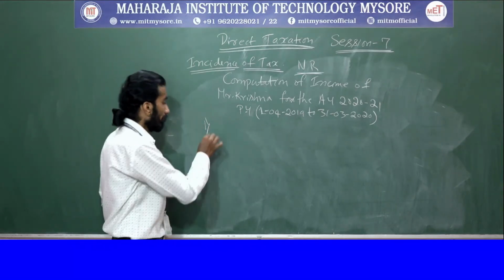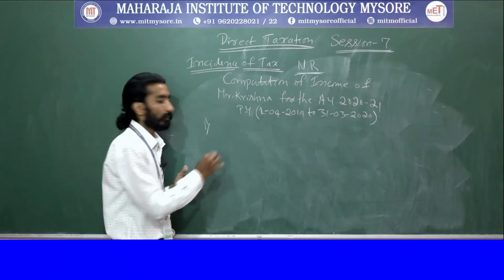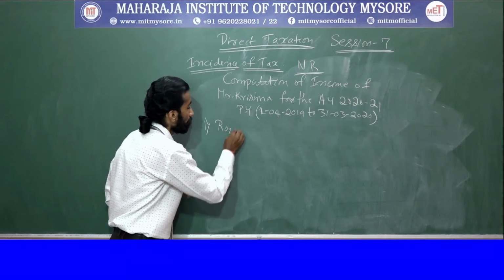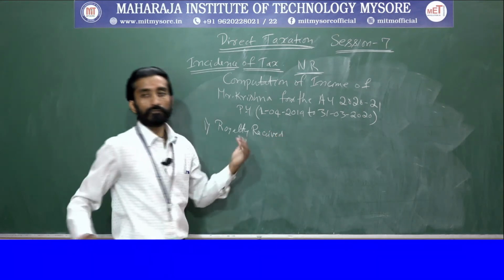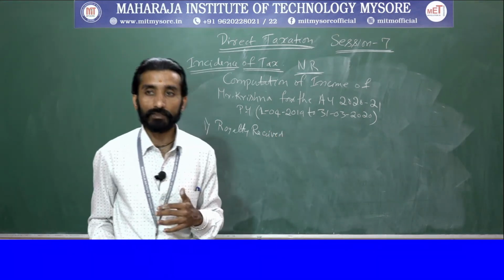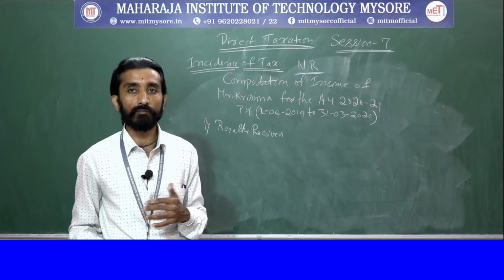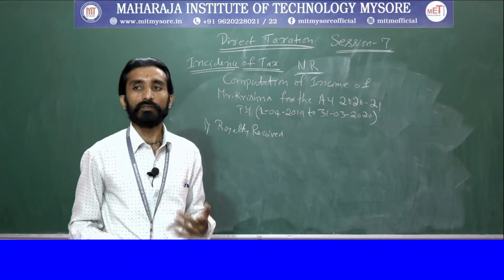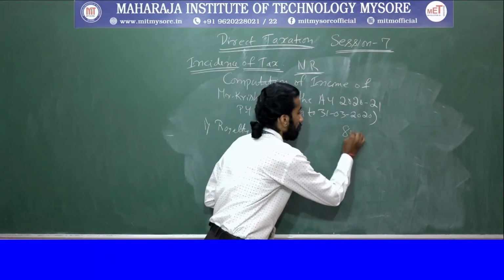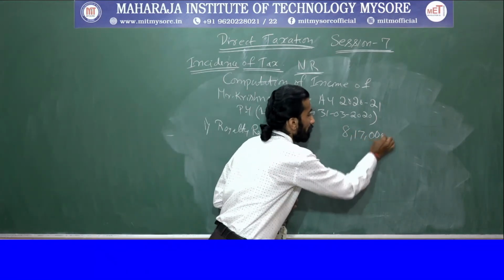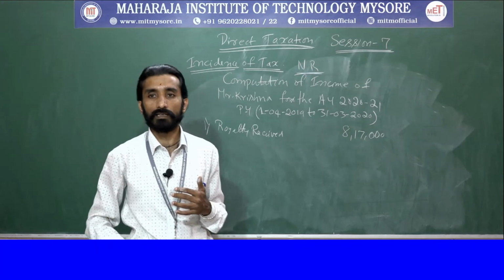First thing, he is receiving what? Royalty has been received. From whom is he receiving? He is receiving it outside India, but it is received from Government of India. So it is said to be Indian income and it will be chargeable to tax, means it is taxable. Clear?